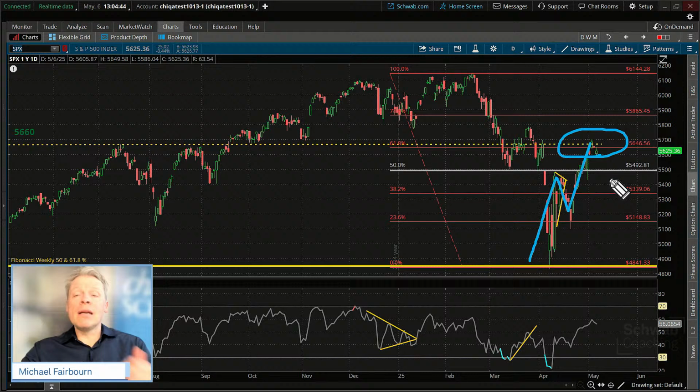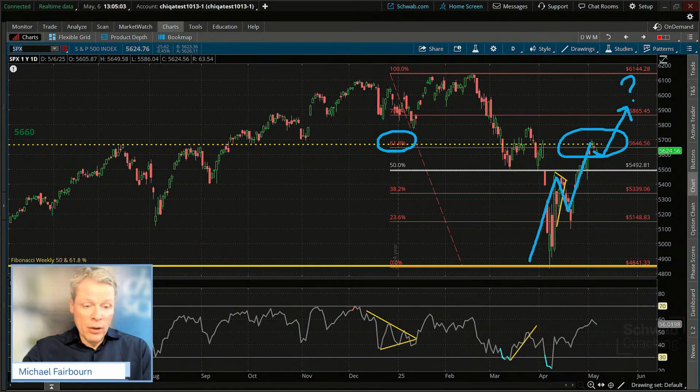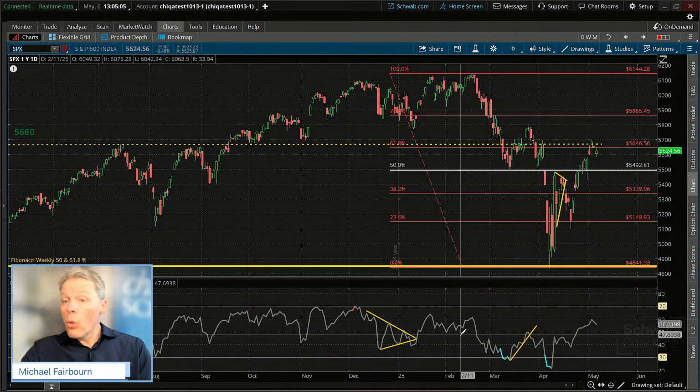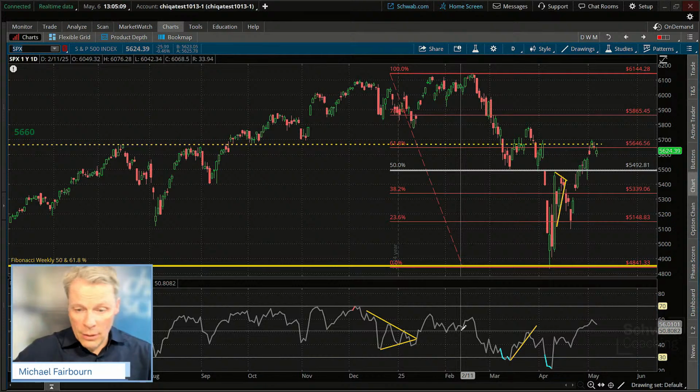But folks, we might need to see something more here than just the discussion of it in order for prices to continue to trend on up, because we are really, really super news driven right now. And this is a big resistance level, but it was cool that we did close above the 61.8. But I just think that news can have a lot to do with this trend continuing on higher or not.